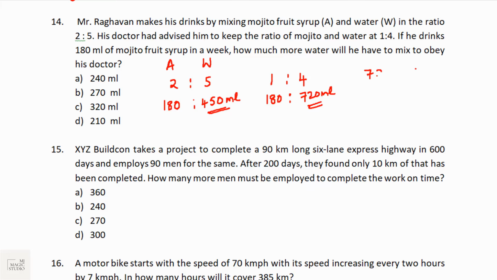So the extra required to be consumed by Mr. Raghavan is 720 minus 450, that is 270 ml. If he drinks 270 more ml of water, then he would be able to maintain the ratio of 1:4 according to the 180 ml of fruit syrup that he has already taken. 270 ml, option B is the answer.